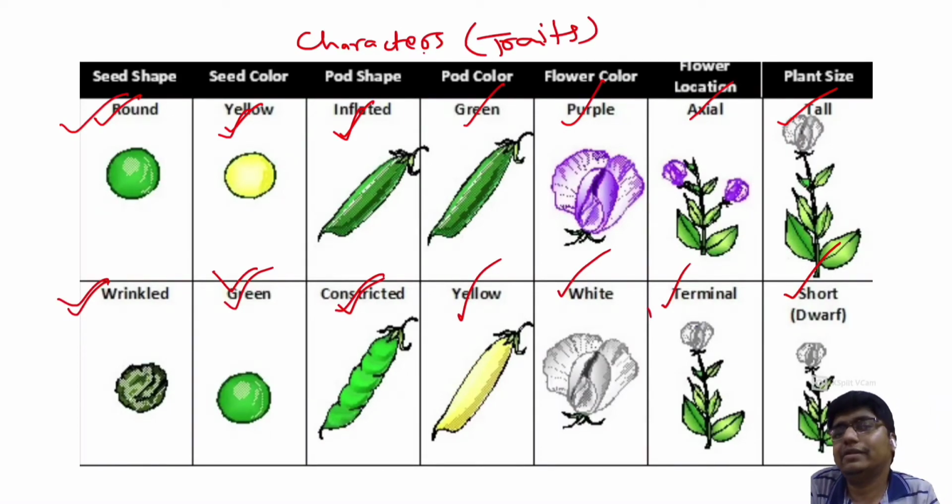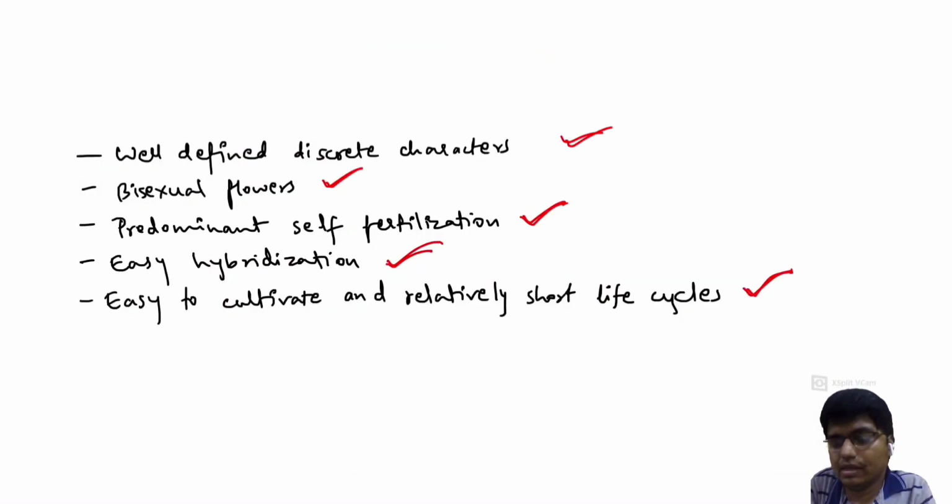Traits means characters that are visible to our eyes. Here we will write some of the terms. First is phenotype. Phenotype means characters that we see with our eyes, like tall and short plant size. These are the phenotype. Then genotype.